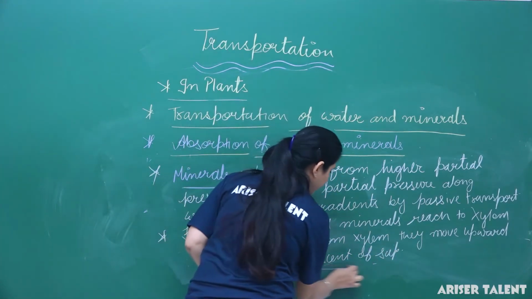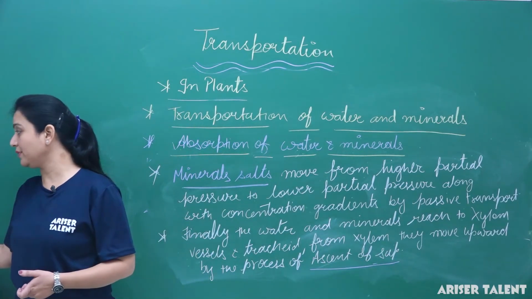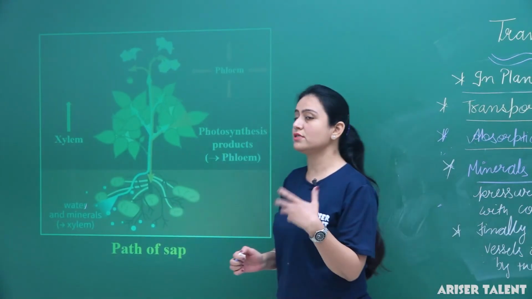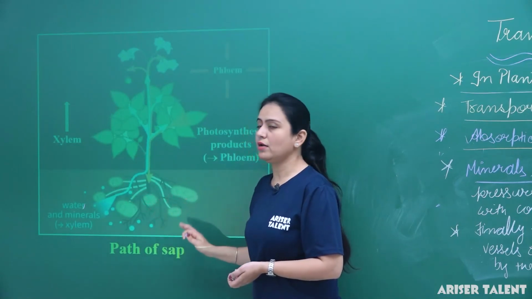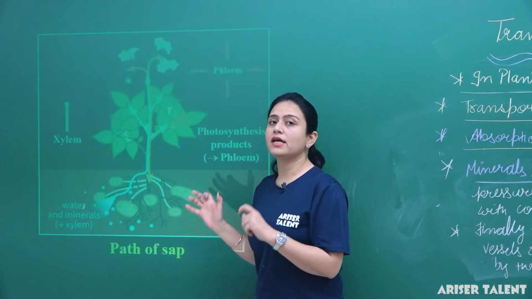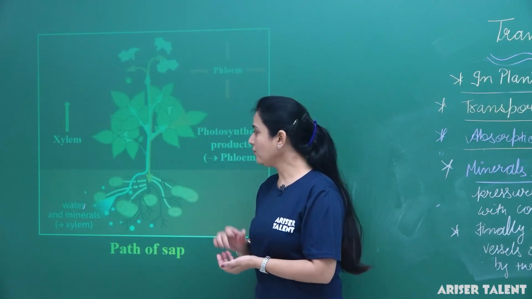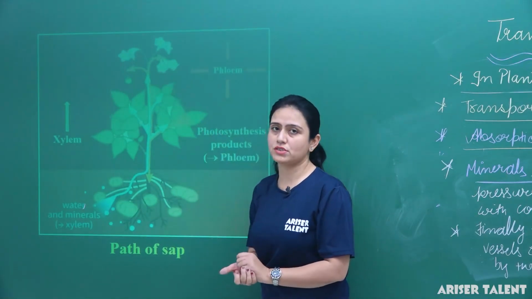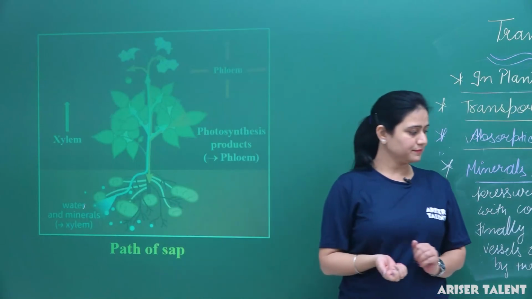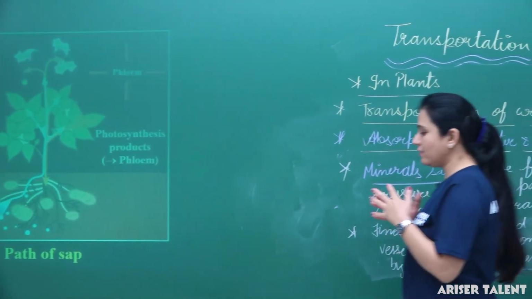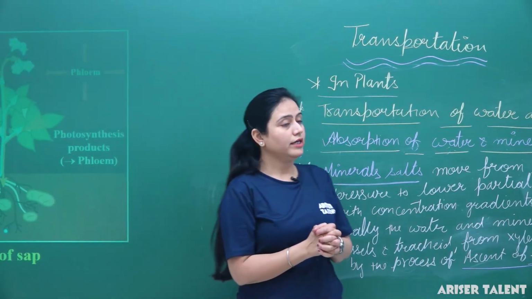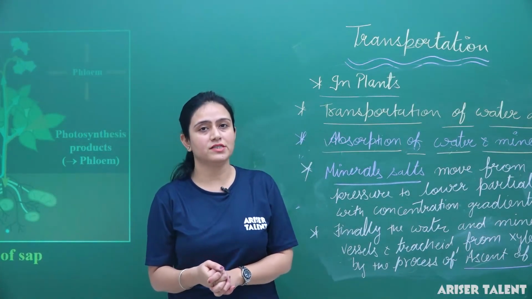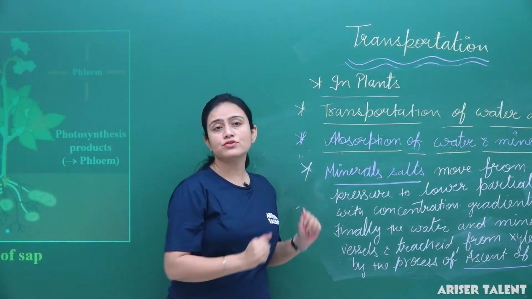So here we studied how the water and minerals come into the picture. The roots absorb water and minerals. I explained how the water and minerals are absorbed by the root hairs and then reach the xylem. Then we will talk about the next process, how these water and minerals move upward by the process of ascent of sap. As I told you, transportation in plants generally takes place by three processes: absorption of water and minerals, ascent of sap, and transpiration. In this lecture we studied the absorption of water and minerals.